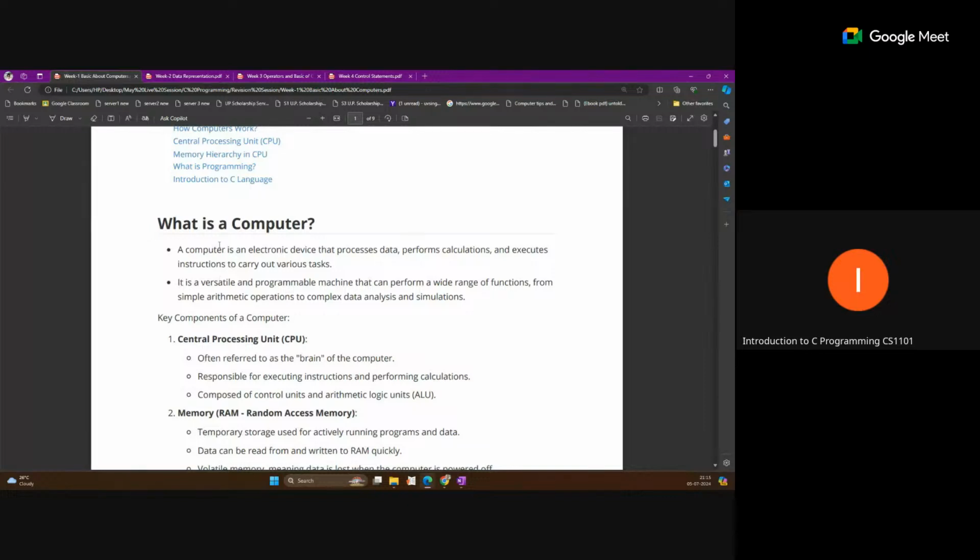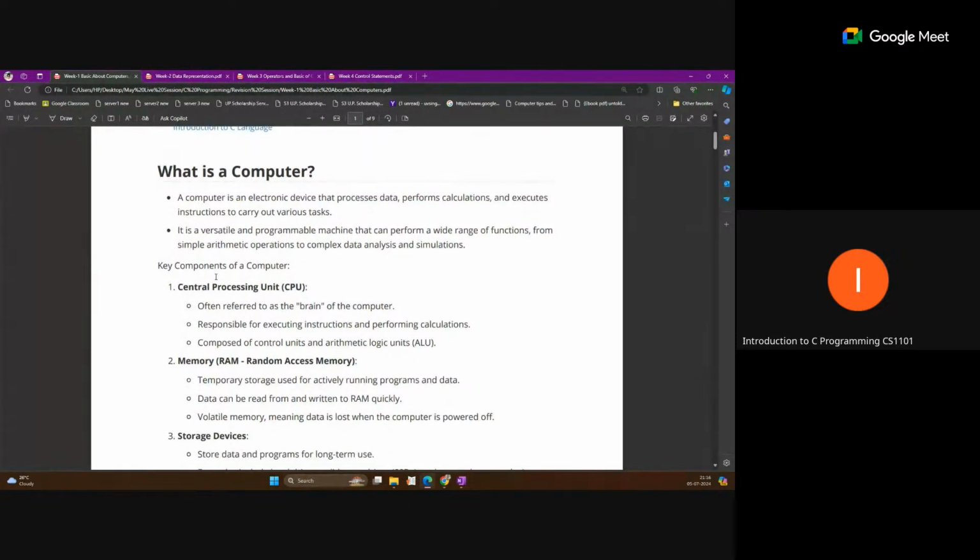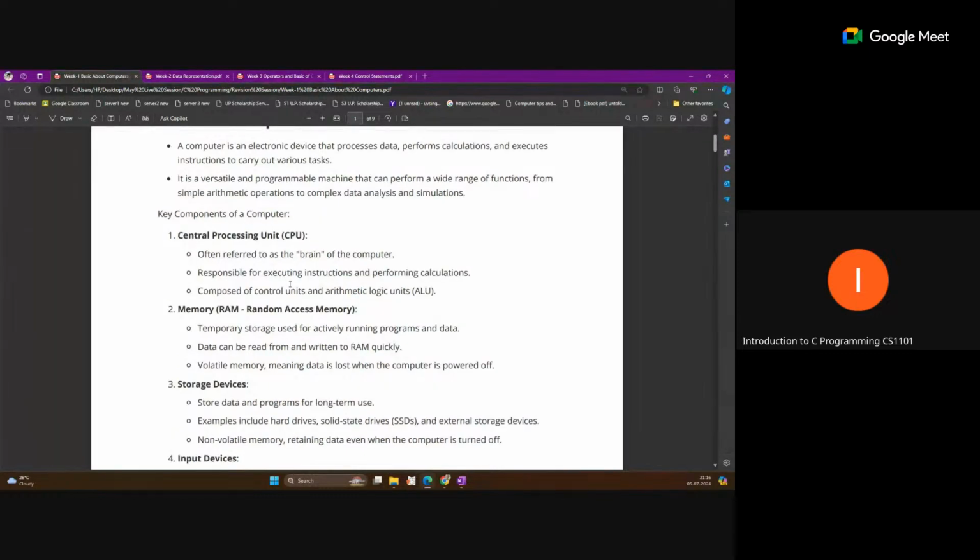So basically, what is a computer? A computer is just an electronic device that processes the input data, performs computation, and returns some output to the output device. We have an input device, an output device, and in between we have a control and processing unit. That is called the central processing unit. We also say that it has a control unit and an arithmetic logic unit, which performs the arithmetic operations and logical operations. That is basically called the CPU.